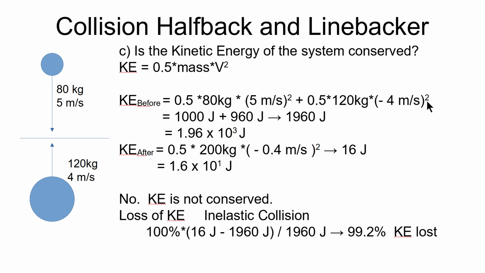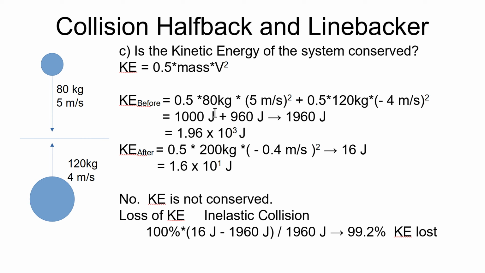Notice this is going to be squared, minus 4 meters per second. This velocity also will be squared. Kinetic energy is positive here. We're squaring both velocities. One velocity happened to be negative, but the square will make that into a positive quantity.